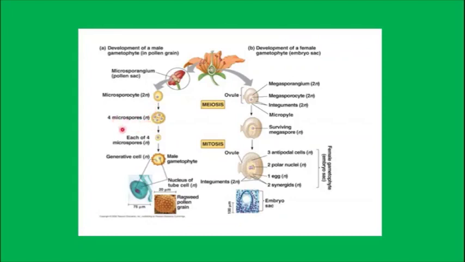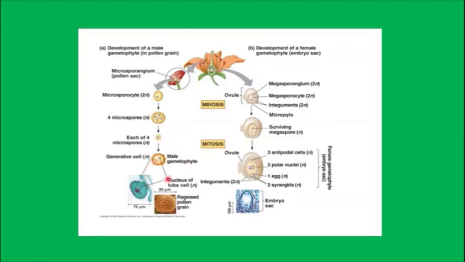Each of the 4 microspores will not degenerate as in the megaspore. All the 4 microspores will undergo mitotic division later, and then lead to the formation of the male gametophyte. The male gametophyte has an outer layer known as exine and an inner layer known as intine. Inside there are 2 cells, one is the generative cell and the other is the vegetative cell.